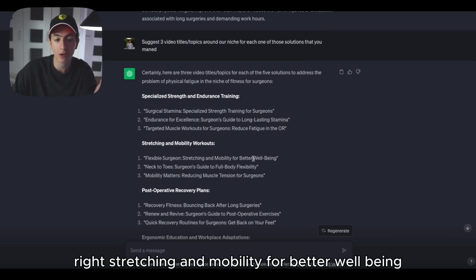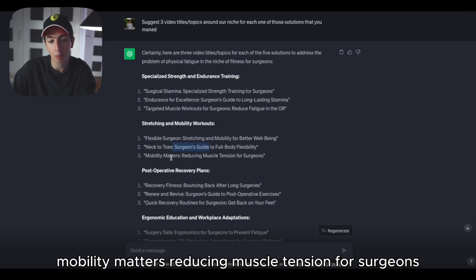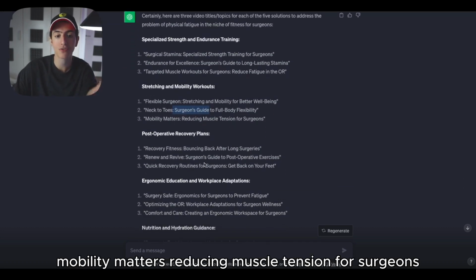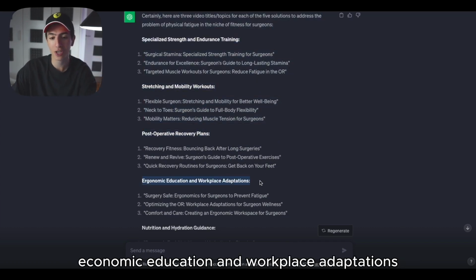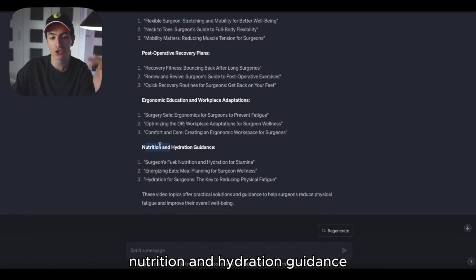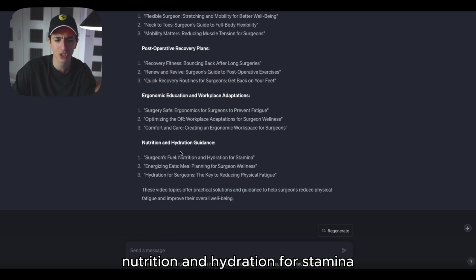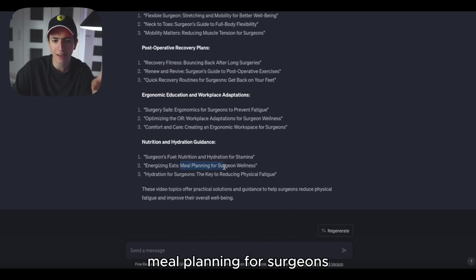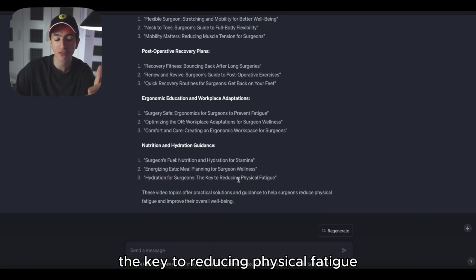Stretching and mobility for better well-being, neck to toes, surgeon's guide to full body flexibility, mobility matters, reducing muscle tension for surgeons. Look at this. Post-operative recovery plans, ergonomic education and workplace adaptations, nutrition and hydration guidance, surgeon's fluid, for example, nutrition and hydration for stamina, energizing eats, right? Meal planning for surgeons' wellness, hydration for surgeons, the key to reducing physical fatigue.